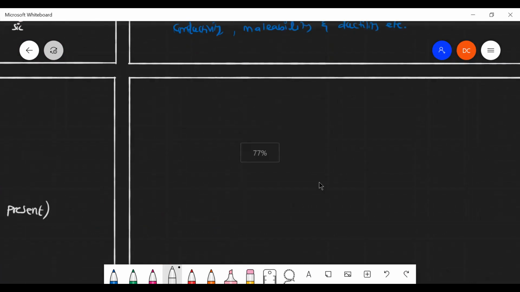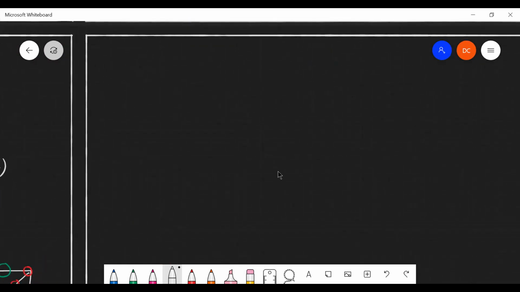Suppose it is a face centered atom. Now you can assume it as a face centered atom. This is one cube. This is also one cube. You assume it, and this is a face centered unit cell, that is FCC.